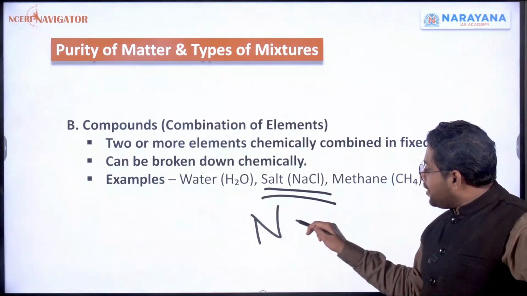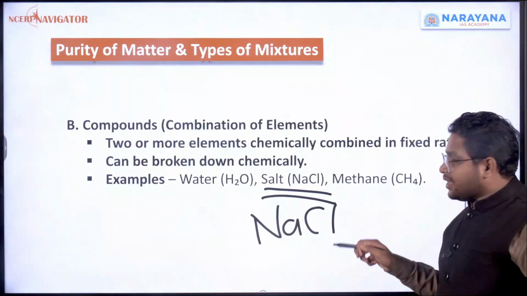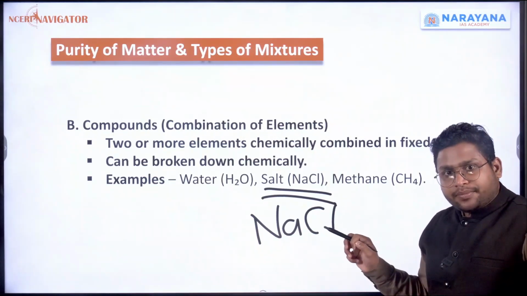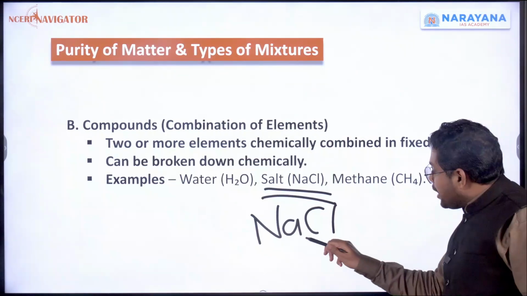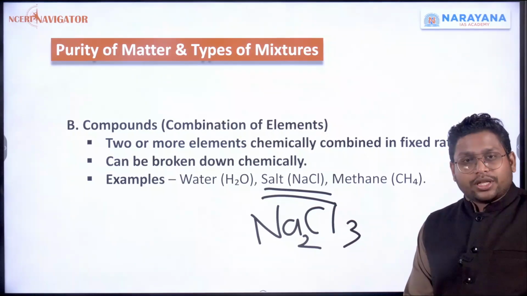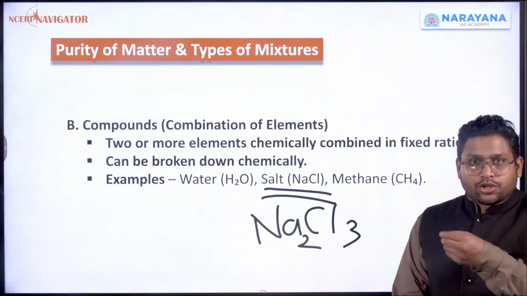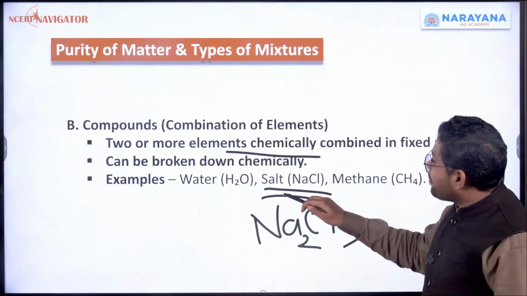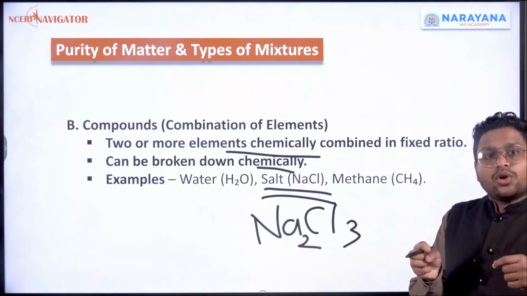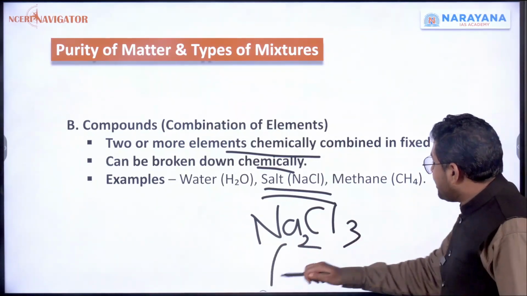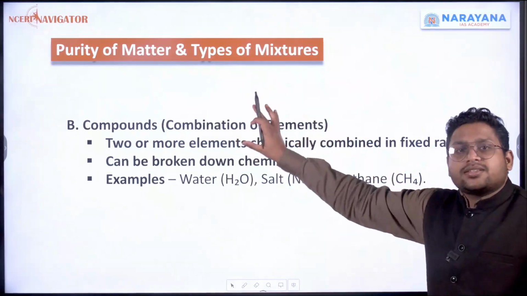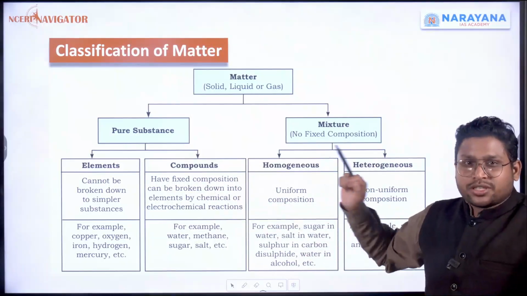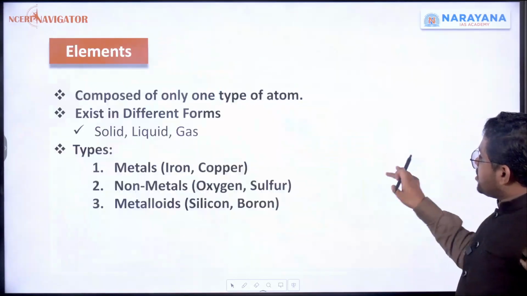Salt is made up of sodium, that is Na, and chlorine, Cl. One atom of sodium, one atom of chlorine. But if you take two atoms of Na and three atoms of chlorine, it will not be your salt. Whatever salt you eat now, that will not be there. It will be something different. So there will be a fixed formula, and they can be broken down into separate elements. Na can be taken out, Cl can be taken out. These are compounds. Again, let's get back. Elements is clear, compounds is clear.